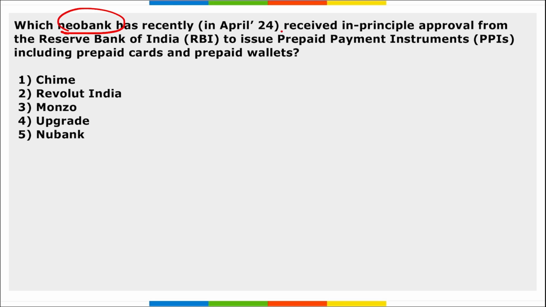Next is, which neobank has recently received in-principle approval from RBI to issue prepaid payment instruments, including prepaid cards and prepaid wallets? So which is it? It is Revolut India.